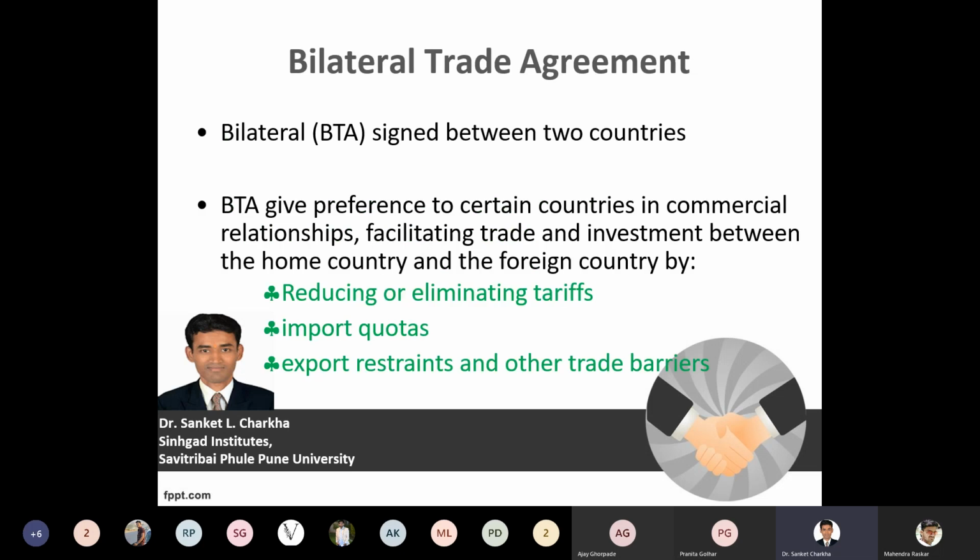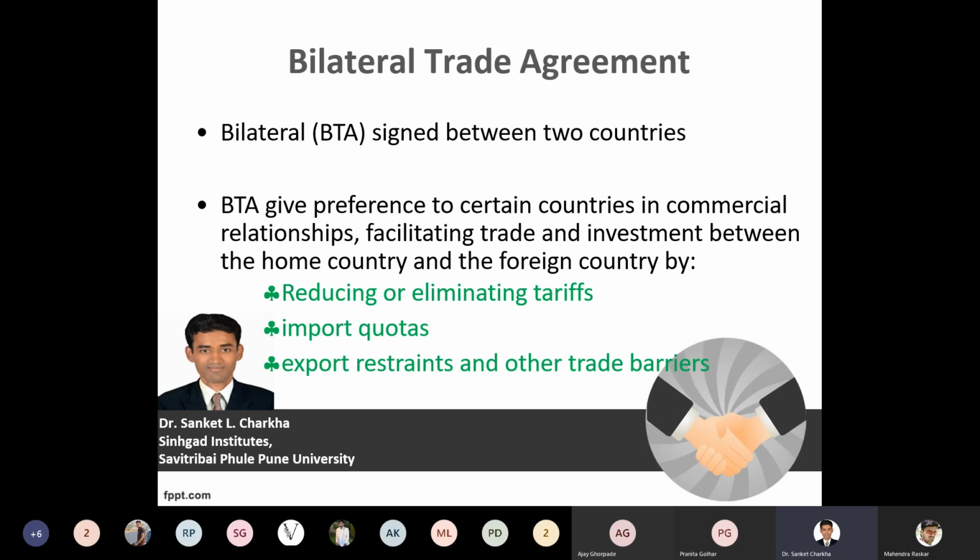First perspective is the bilateral trade agreement. The term itself means bi means two. So any trade agreement, that is BTA, which has been signed between two countries, is called a bilateral trade agreement. BTA gives a preference to certain countries and commercial relationships, facilitating trade and investment between the home country and the foreign country. I'll give a simple example: a trade agreement between two countries, such as Russia and US, Russia and India, India and US, India and Europe, India and Australia, India and Japan, Japan and Africa, Japan and South Korea, Japan and Australia, and so on.